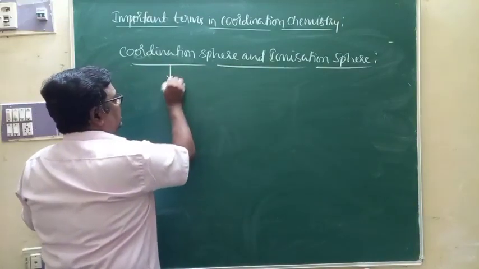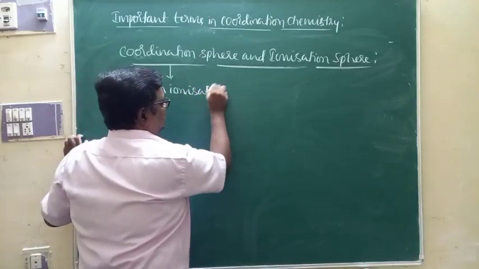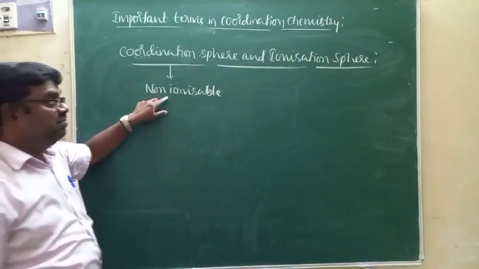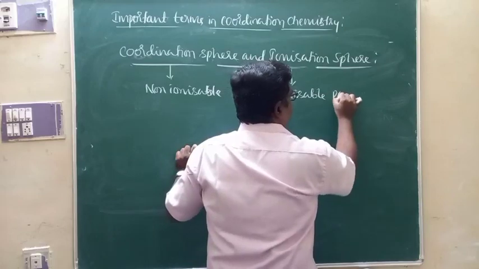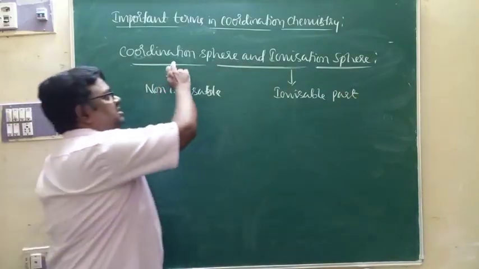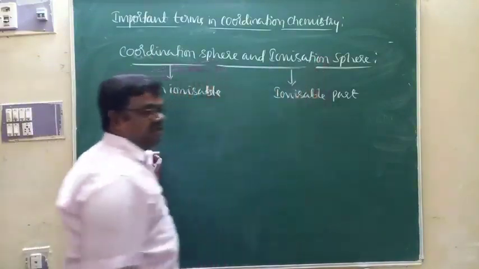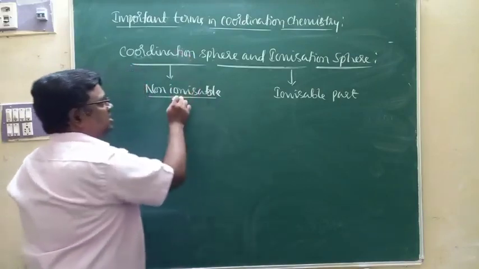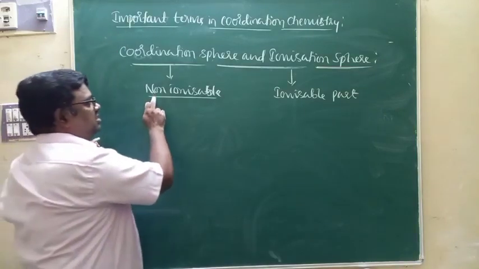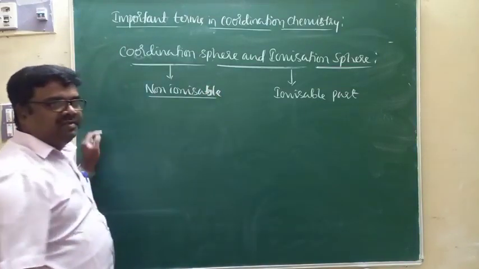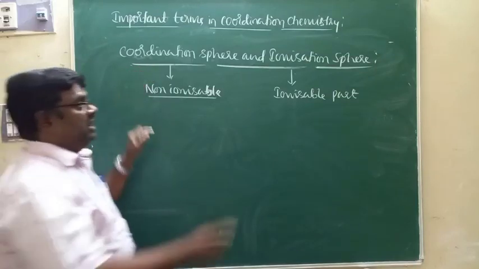This coordination sphere is the non-ionizable part of the complex. Ionization sphere is the ionizable part of the complex. Because generally, complexes are characterized by two parts. One is coordination sphere, another is ionization sphere. As I said, coordination sphere is also known as coordination entity. This is the non-ionizable part of the complex, meaning this part does not dissociate in water, whereas ionization sphere dissociates in water.